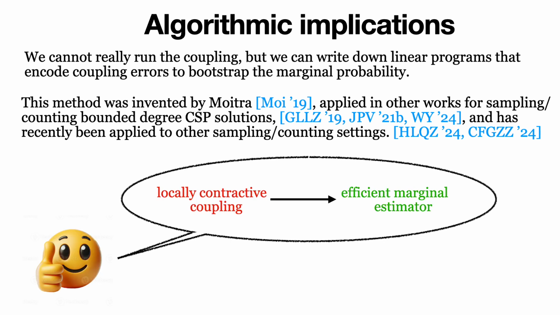This is the method invented by Moitra, applied in quite many works for sampling and counting bounded degree CSP solutions. Though no formal general theorems have been established yet, the rule of thumb is that when you can prove the existence of a locally constructive coupling like the one I formally described, then you can probably turn the analysis into a linear program that can bootstrap the marginal probability.